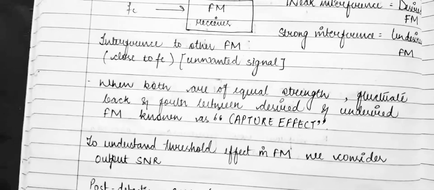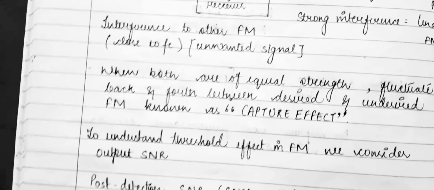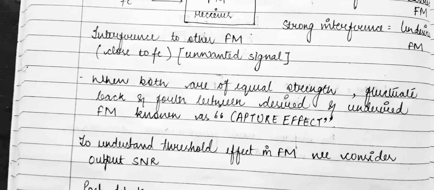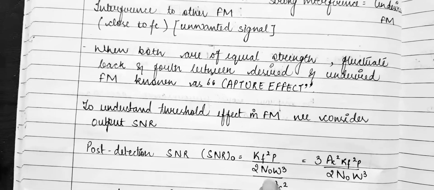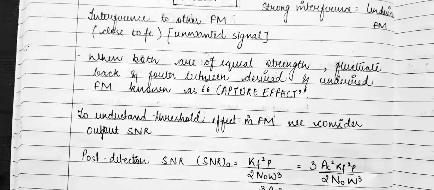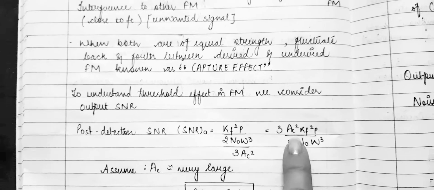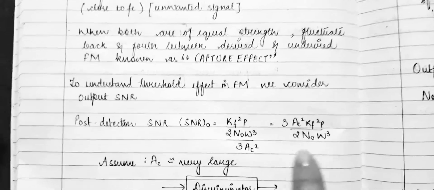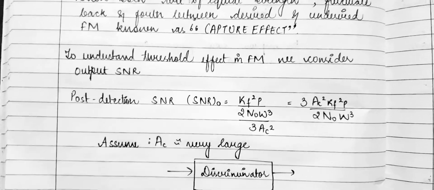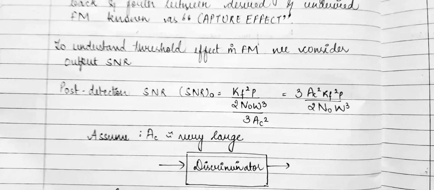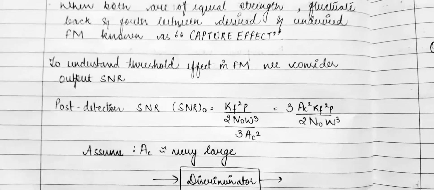To understand the threshold effect in FM, we'll consider the output SNR. The output SNR, that is your post detection SNR output, is equal to Kf square P upon 2 N naught W cube upon 3 AC square. This is equal to 3 AC square Kf square into P upon 2 N naught W cube. Now this is only valid after the carrier is considered much larger than your noise, which means carrier upon noise is greater than unity.